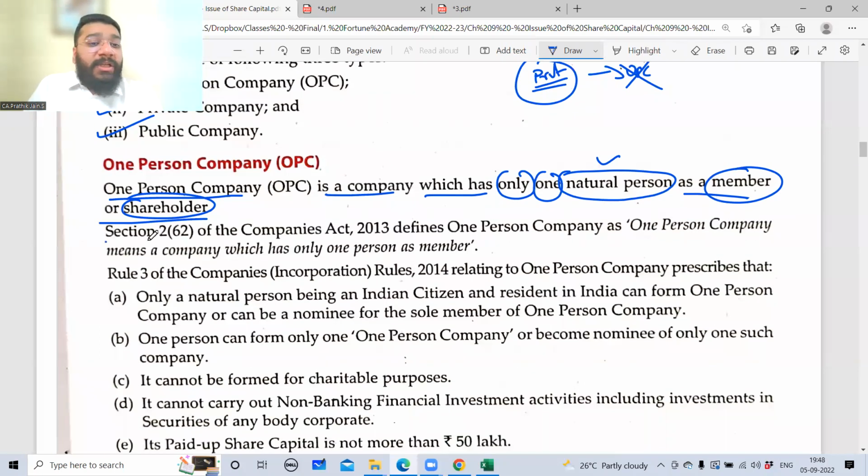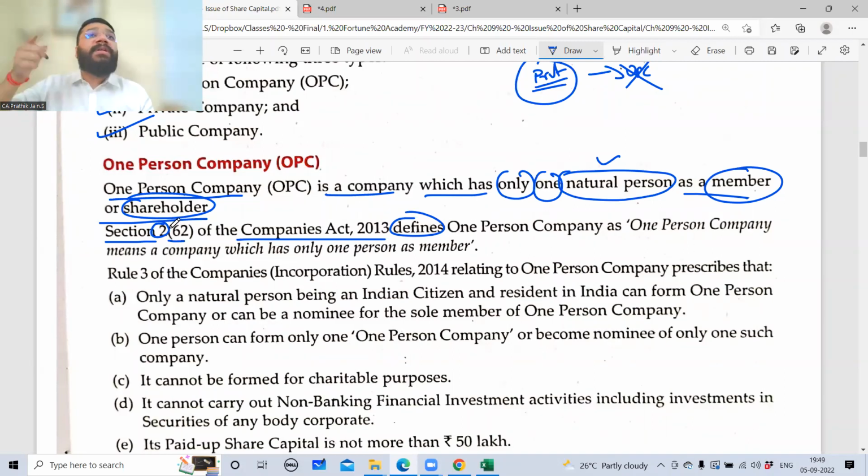Now, Section 2, subsection 62 of the Companies Act 2013 defines, please understand, Section 2, the entire Section 2 of the Companies Act, talks only about the definition of each and every item. In a company, there are a lot of things that need to be defined. So Section 2 keeps on defining something. Section 2, subsection 62, the 62nd point of Section 2, talks about OPC.